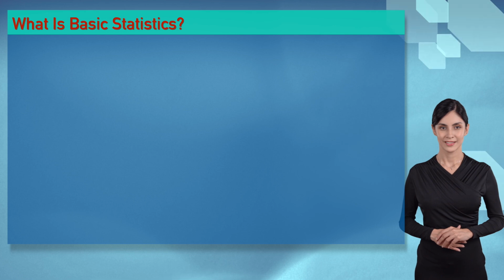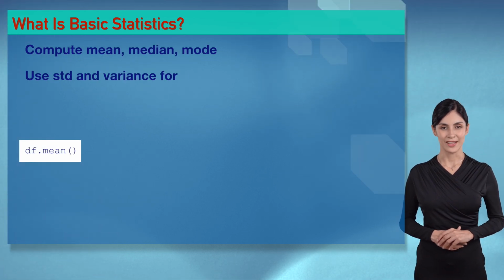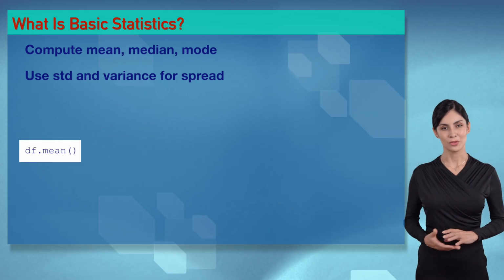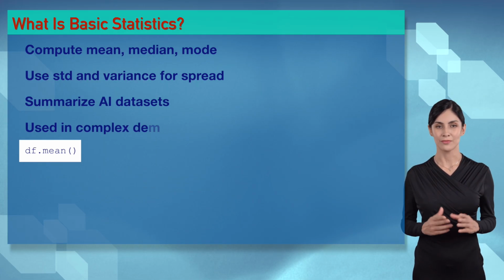Wizards, basic statistics is your AI data crush, darling. It computes mean, median, mode, STD, and variance to understand distributions. We'll show its seductive powers in our demos with iris and housing.